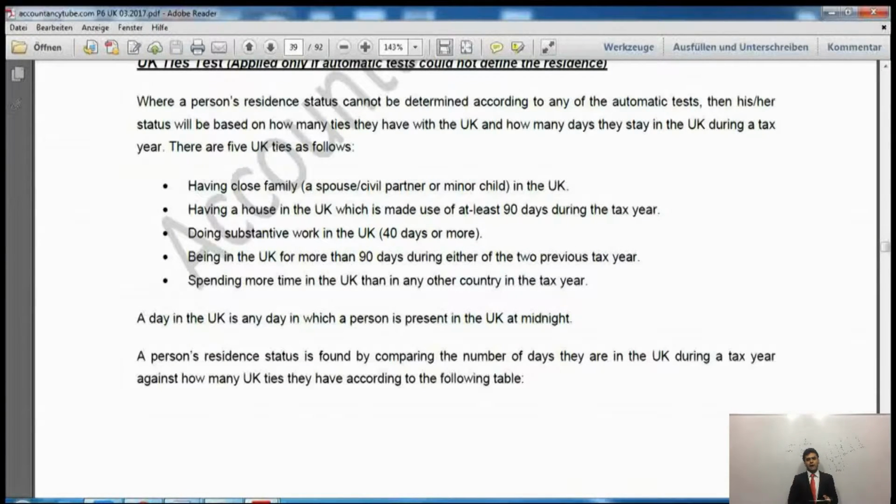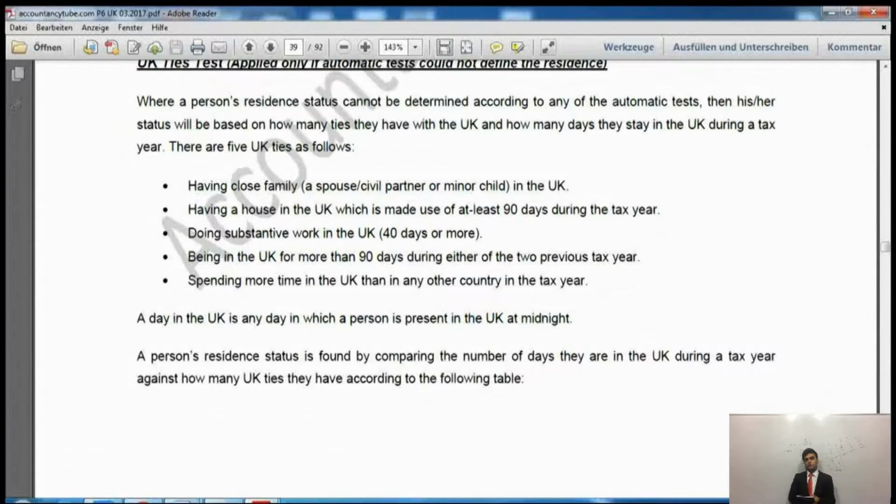Actually, I spent almost 23 hours in the UK. However, as far as taxation is concerned, I did not spend even 1 single day in the UK. A person spends 1 day in the UK only if he is present at 12 midnight.